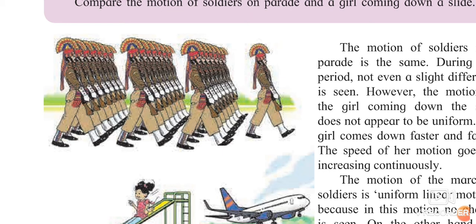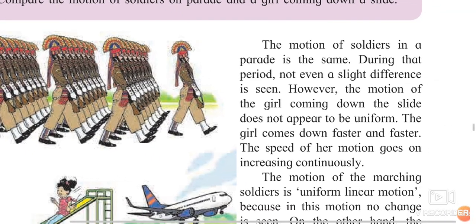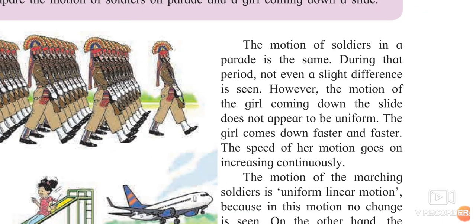So when the motion of a particular object is in a straight line and there is no change in that amount, then you can say it is uniform linear motion. We will just read it out over here. The motion of the soldiers in the parade is the same. During that period, not even a slight difference is seen. You cannot see a single difference while doing the parade. The first person and the last person, their position of the leg will always be the same. The distance they take between those two legs will also be the same.